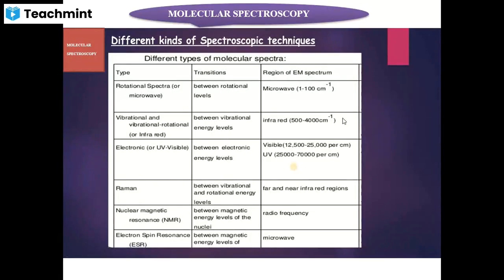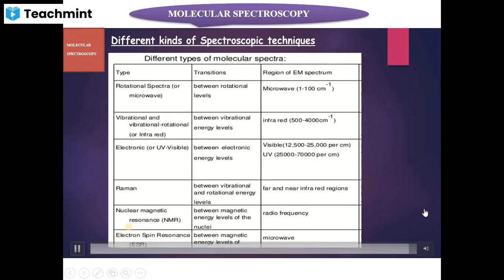Next is the Raman spectroscopy. It involves transitions between vibrational as well as rotational energy levels by interacting with the radiation in the infrared region. In rotational, vibrational, and electronic spectroscopies, we measure the absorbed radiation, whereas in Raman, we measure the scattered radiation. We will learn about it in detail in later classes. Okay. The last two are the spin resonance spectroscopies by interacting with the radiation.